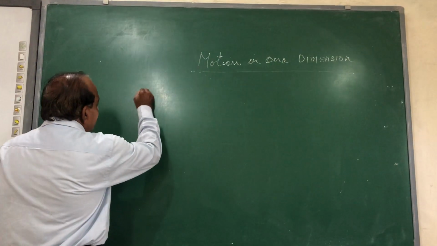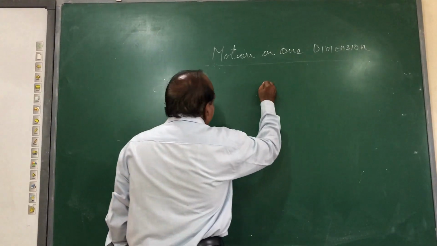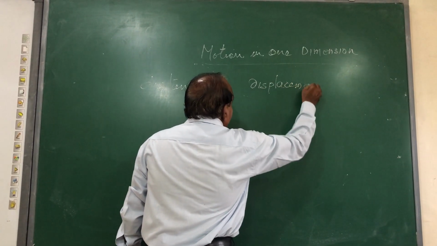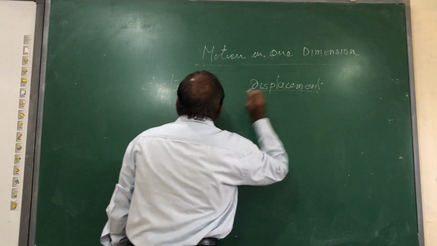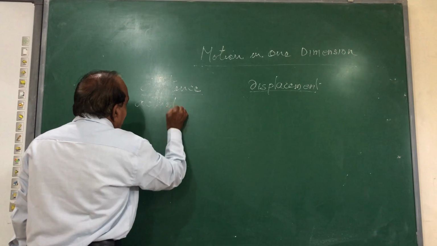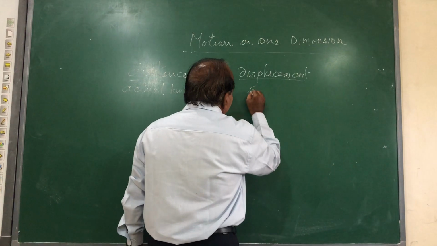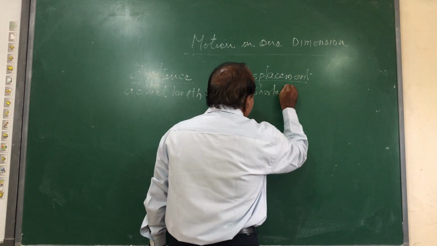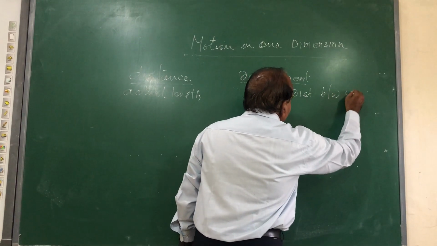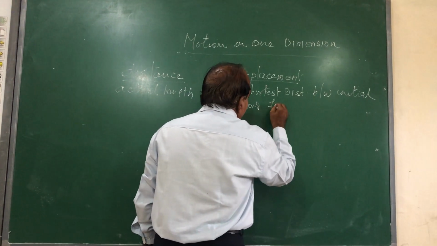The very first term in this 1D motion is the difference between distance and displacement. This you all have studied in 9th class standard. The basic difference in both these words: distance is defined as the actual length of the path traveled by the body, while displacement is defined as the shortest distance traveled between initial and final position.